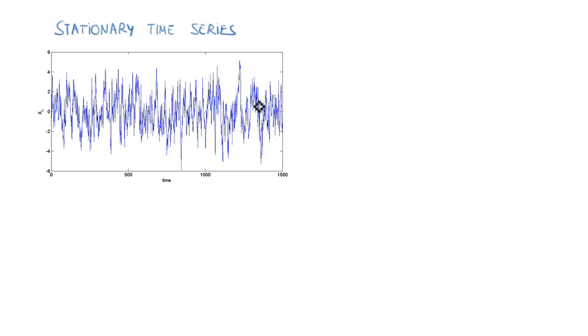Here we have an example of a stationary time series. The series is monitored at discrete times T0, T1, T2, Tn, and the corresponding values are x0, x1, x2, xn. We're now going to define the conditions for weak stationarity.